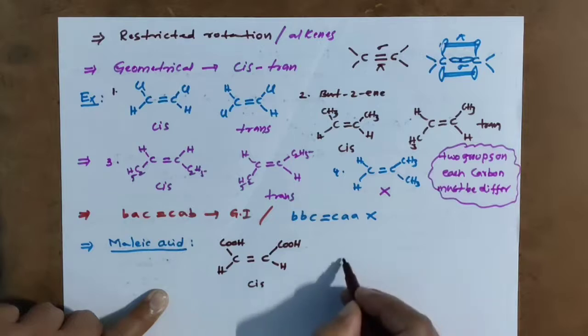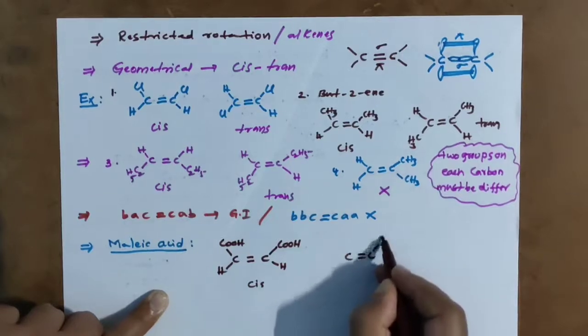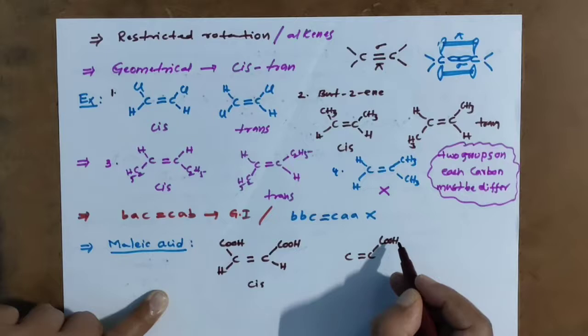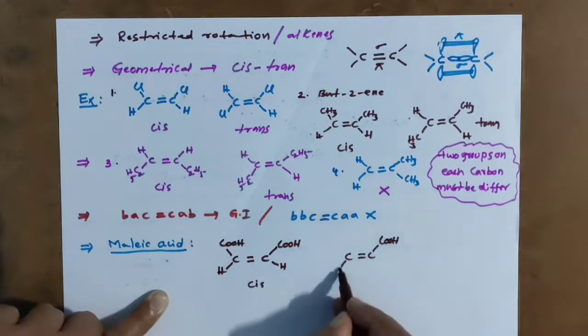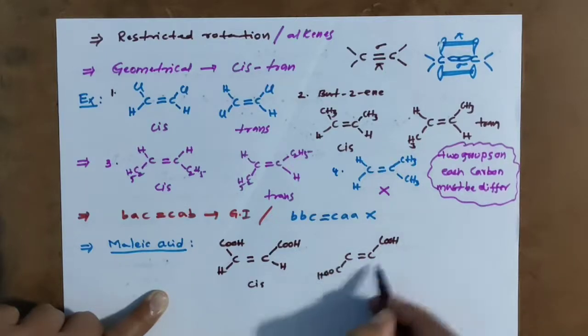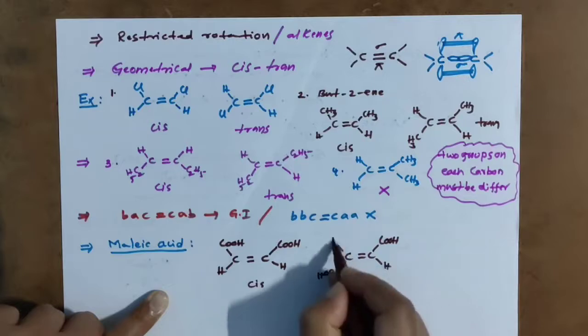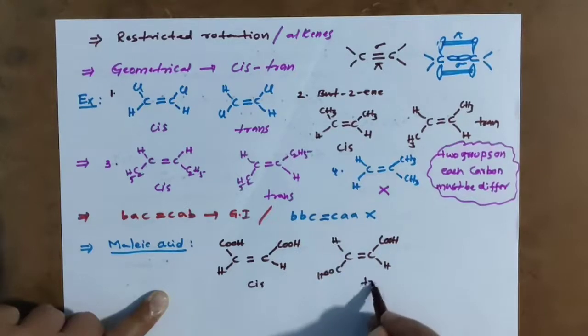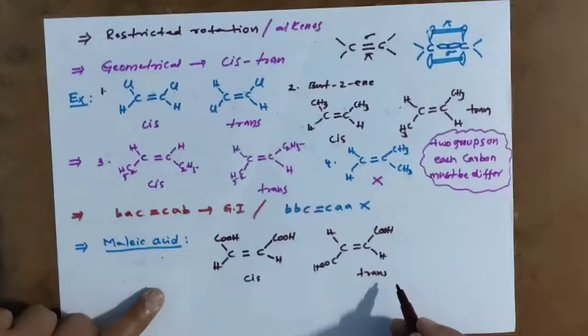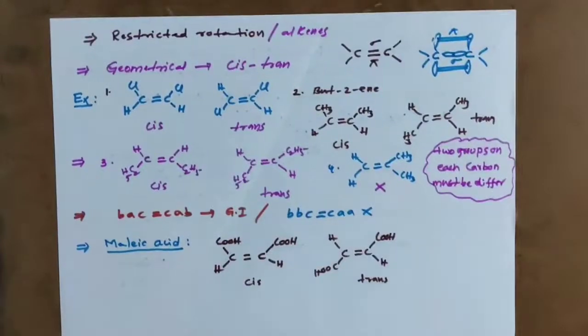Same side is cis. And if you draw it with the opposite direction, COOH here and COOH here, and hydrogen here and hydrogen here, this we call trans. So this is the cis type of the acid, and this is the trans type, opposite direction.